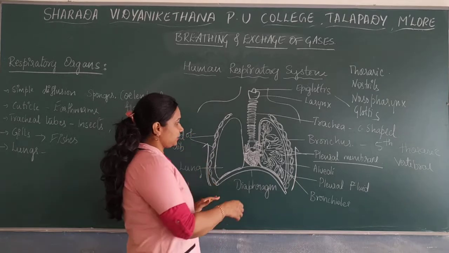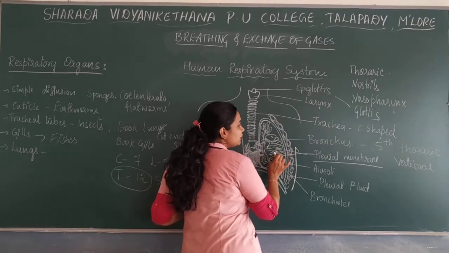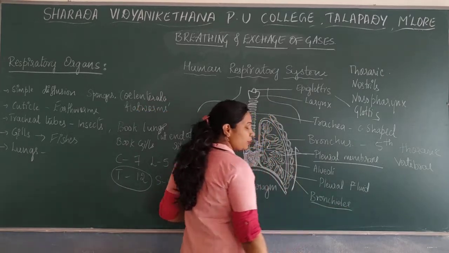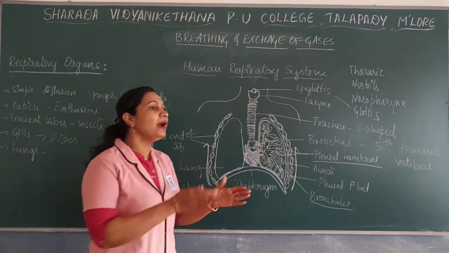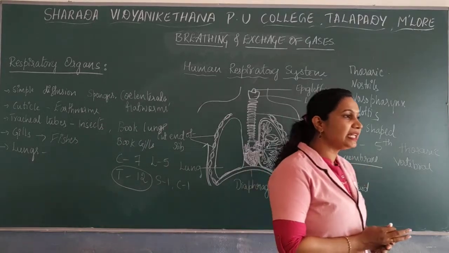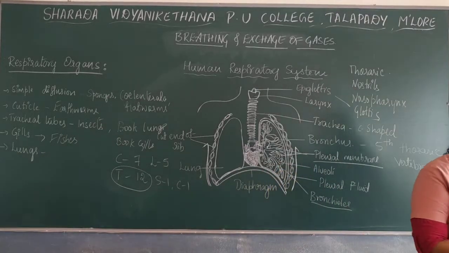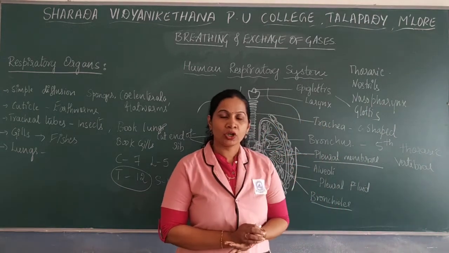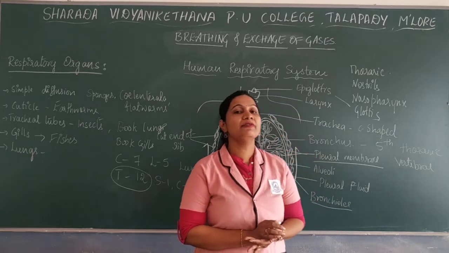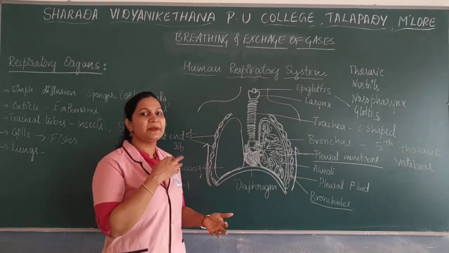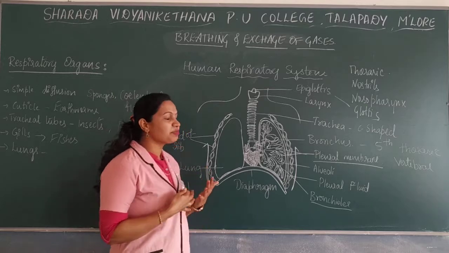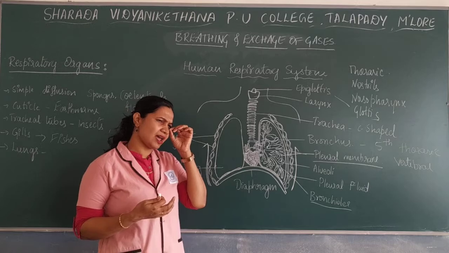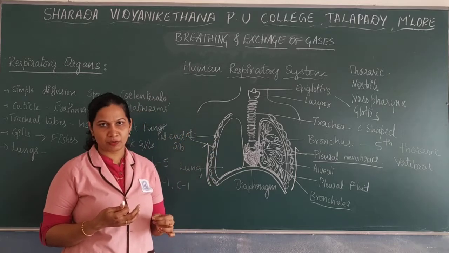Next, the bronchus is further divided to form the primary bronchiole, secondary bronchiole, tertiary bronchiole, and terminal bronchiole, and the narrowest one is the respiratory bronchiole.